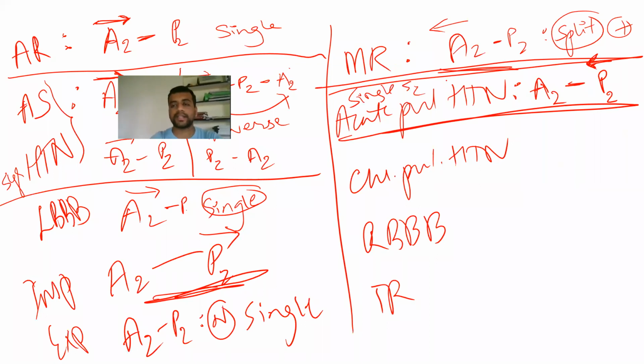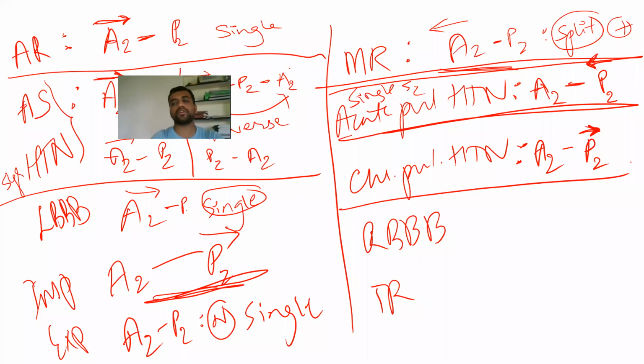Whereas in chronic pulmonary hypertension, over a period of time, the hangout interval goes on increasing, and there is a physiological adaptation which is going to happen, and it is going to close very late even though the pressure changes are going to happen. So this is going to cause a shift of the P2 a little later. So closing will be delayed. So this is going to cause your split S2.